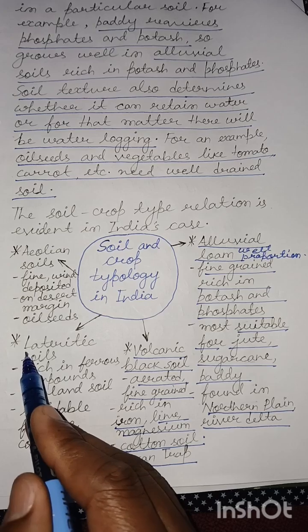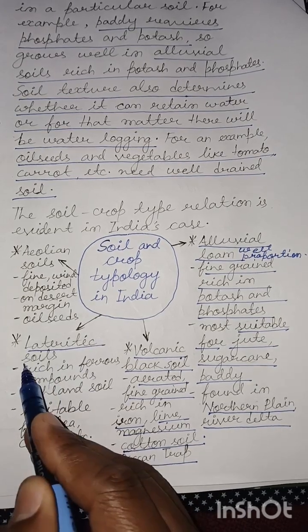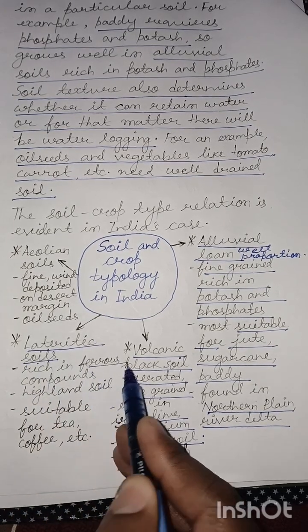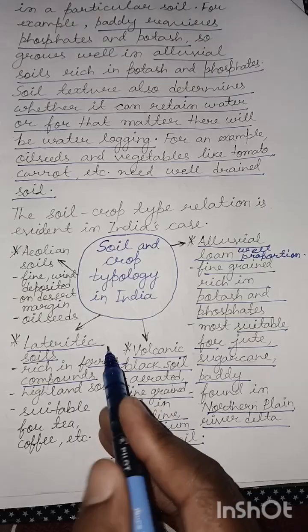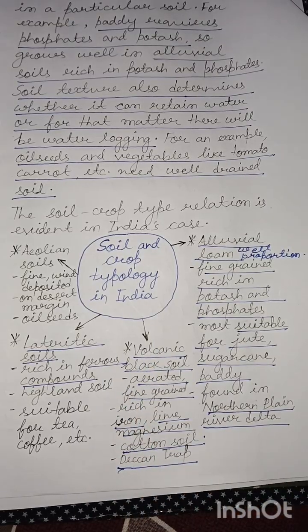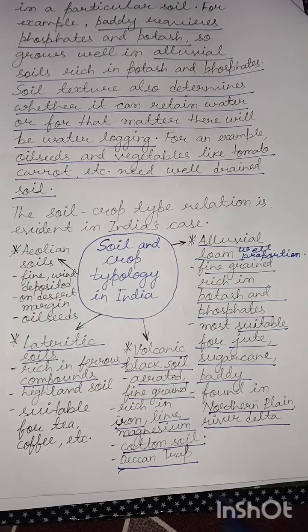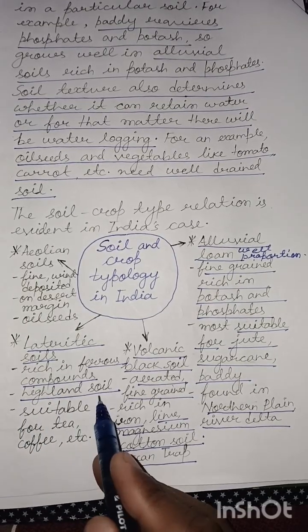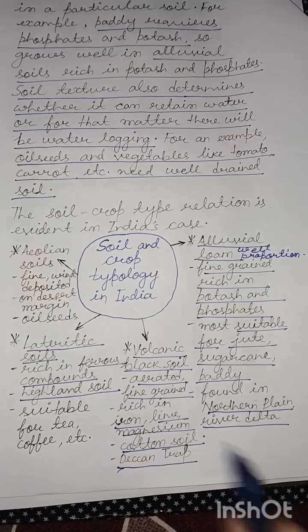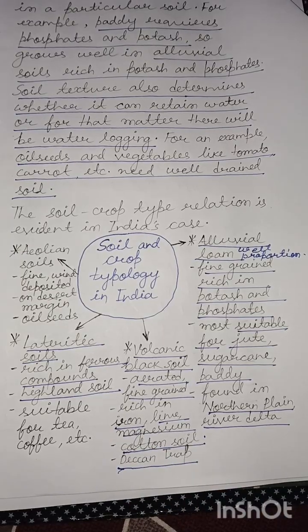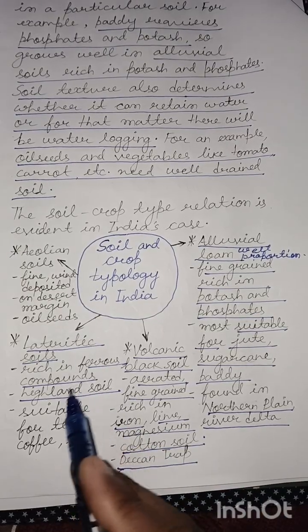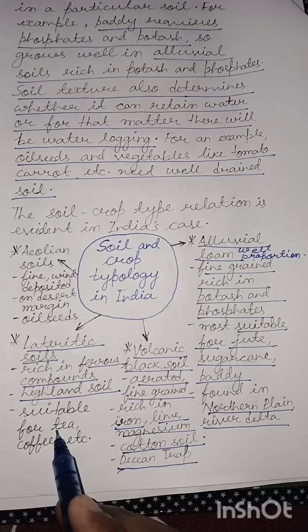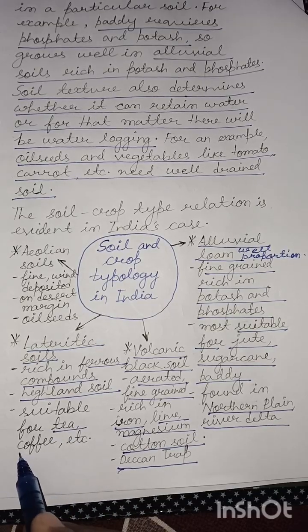Then come the lateritic soils. These are rich in ferrous compounds. However, they are quite deficient in some compounds like nitrogenous, potash, phosphates, etc. Anyway, they are highland soils, so they are well drained. You can understand very well, due to gravitation they are well drained. And the lateritic soils are suitable for tea, coffee, etc.